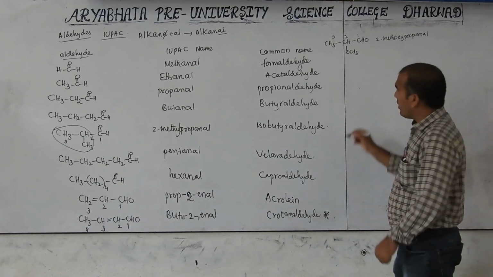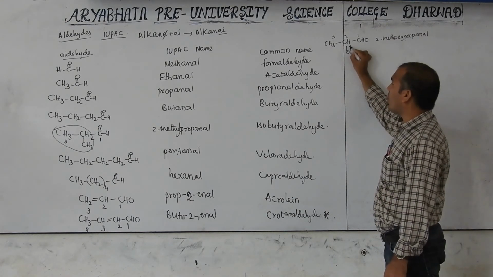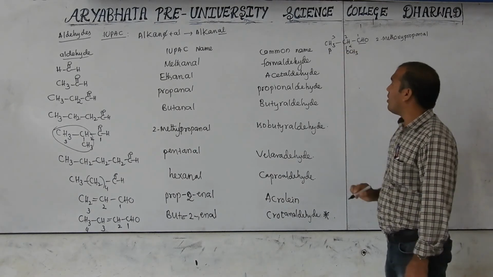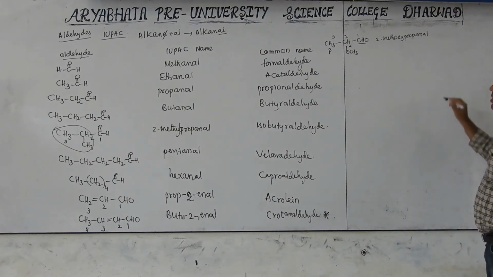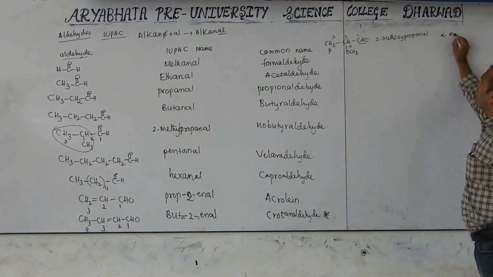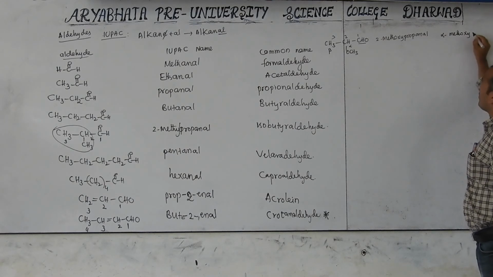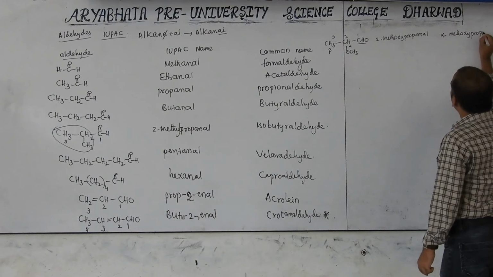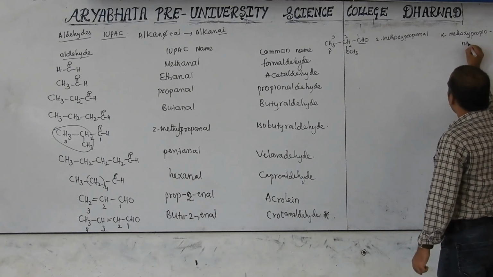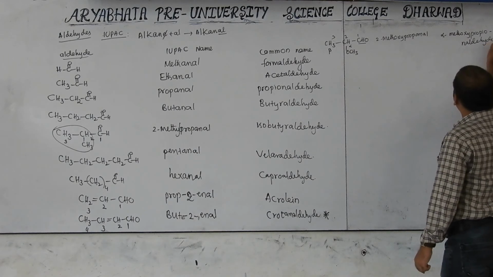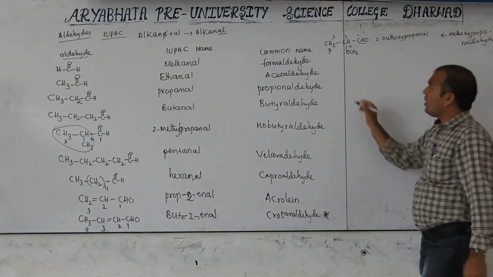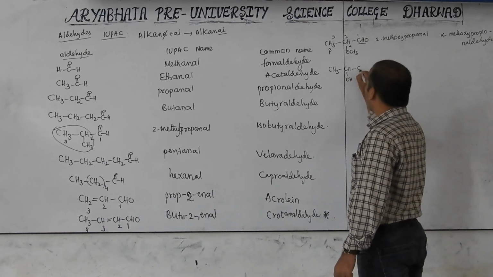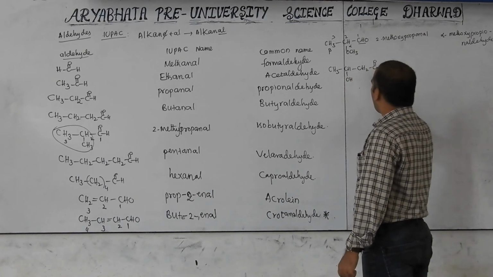What is the common name? When common names are used, the substituent positions are denoted with alpha, because the carbon next to the functional group is known as alpha. The next carbon is known as beta. So at the alpha position we have the substituent, that is called alpha-methoxy. For 3 carbon, what common name do we use? Propionaldehyde. So alpha-methoxypropionaldehyde.